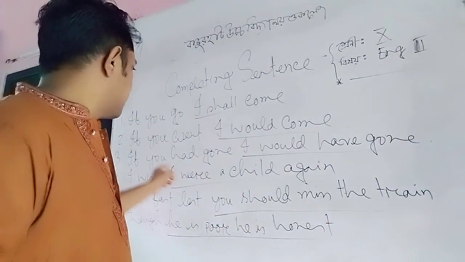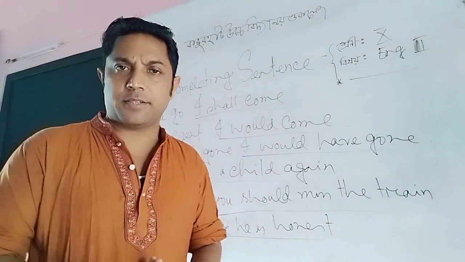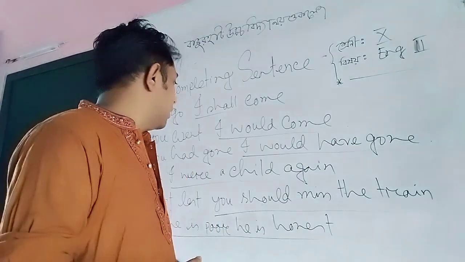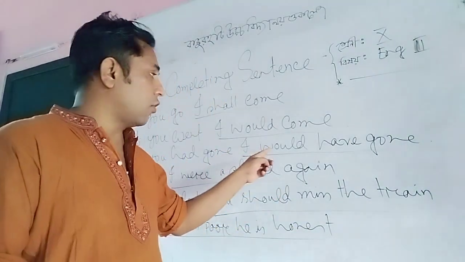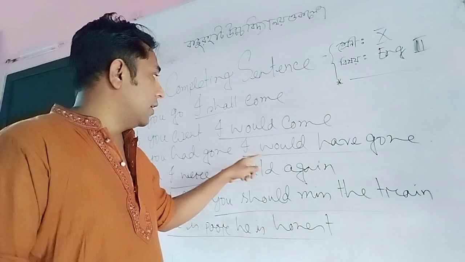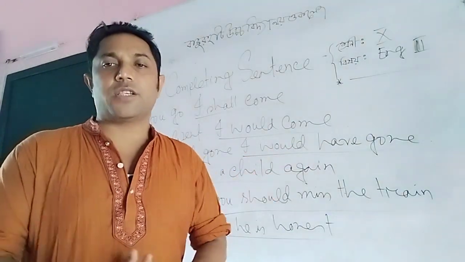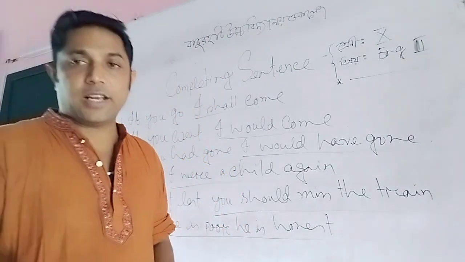So dear students, here "you had gone" is first perfect tense, and "I would have gone" is perfect conditional. So dear students, I think all of you have understood about perfect conditional. In perfect conditional there will be would and have and the past participle form of the verb. So I think it is clear about it.